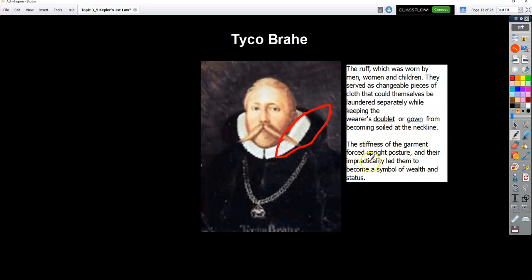The stiffness of the garment forced upright posture, so it kept them in good posture, and their impracticality led them to become a symbol of wealth and status. So people in the 1500s that wore this thing called the ruff, that's supposed to show nobility and wealth. And anyway, you see a lot of pictures from that time where they wore that thing. It's called the ruff, R-U-F-F.